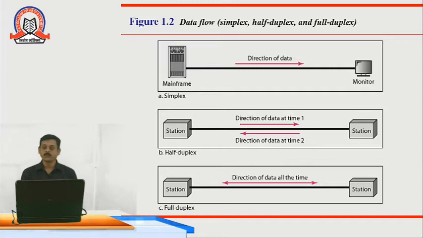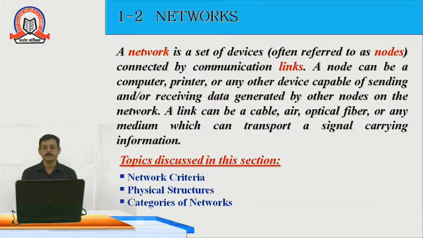Then full duplex transmission. As you can see, the data can flow at both stations at the same time. That is a full duplex data transmission. The best example is a telephone or mobile phone. Even on the internet, we can upload and download data simultaneously from our device.